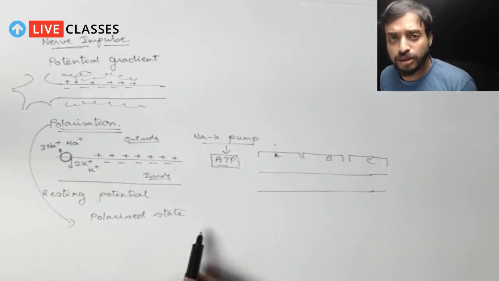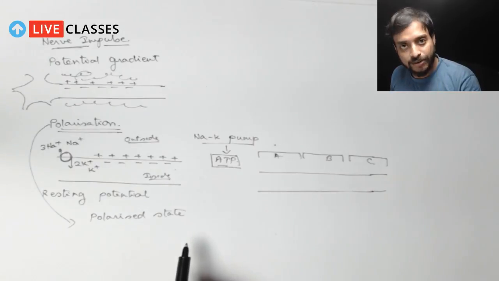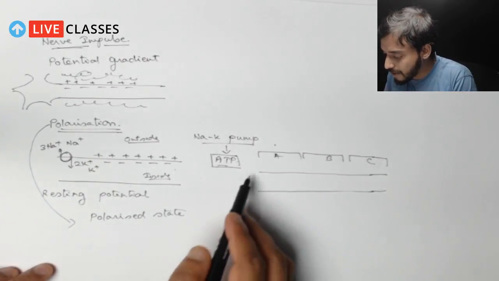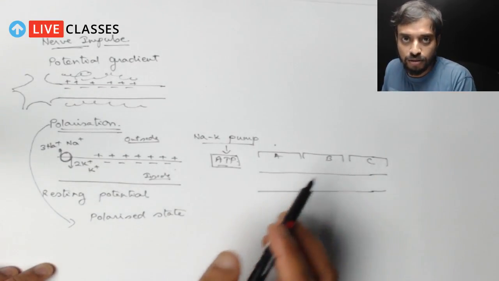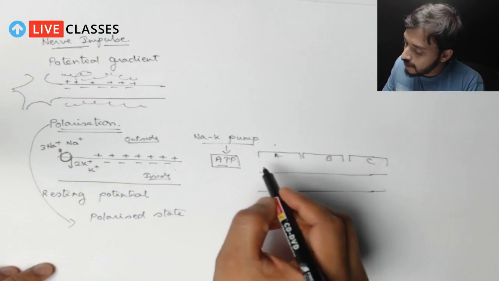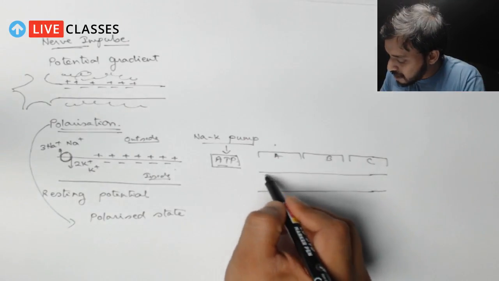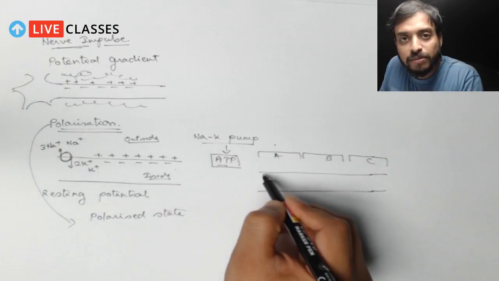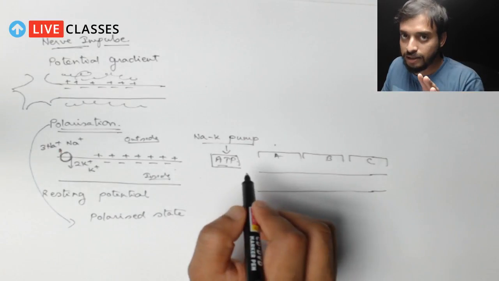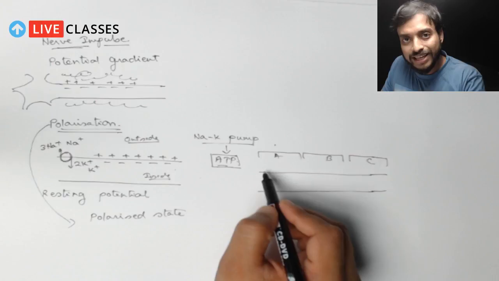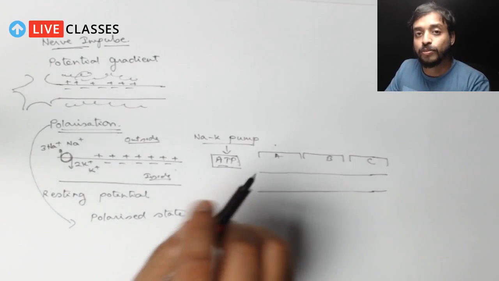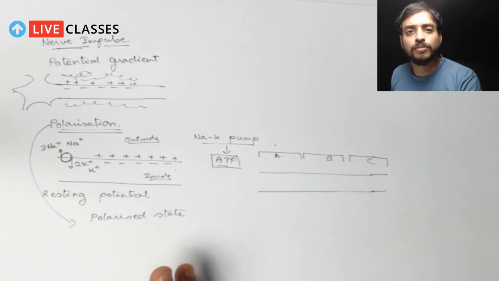So if there is a stimulus, of course it is coming through the dendrite into the cell body, and it will be transferred through the neuron. What happens? Because of that stimulus, this membrane becomes freely permeable to sodium. Let me repeat. When there is a stimulus, obviously the stimulus cannot be all over the neuron. It will be at a certain point.